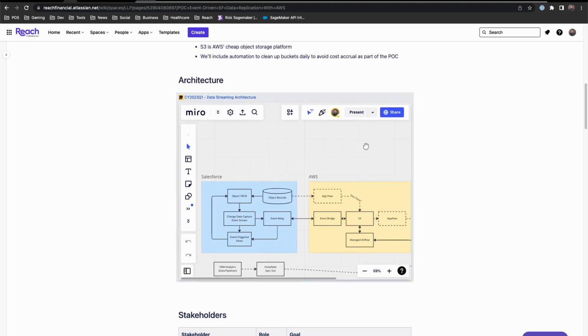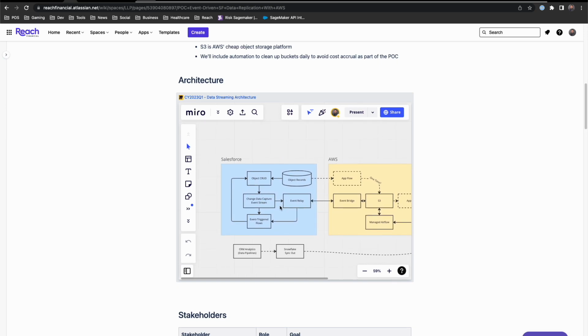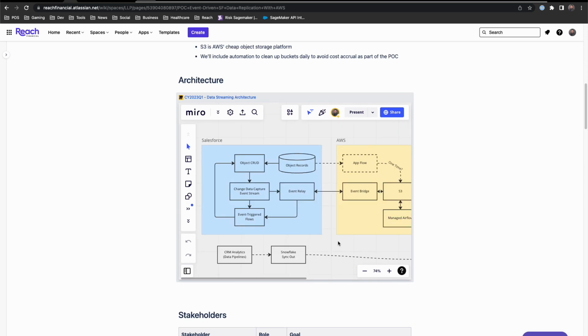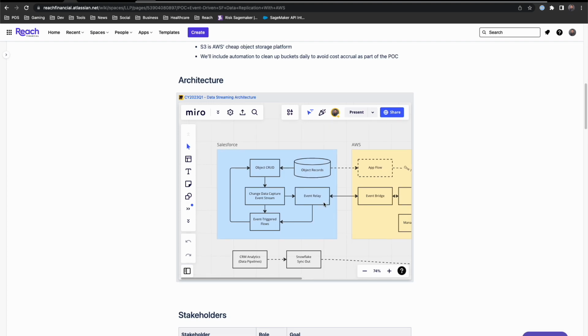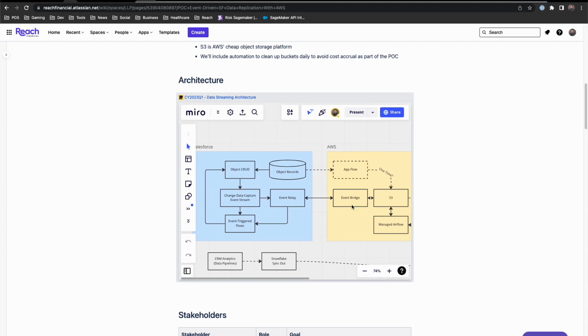But first things first, we need to start liquidating data in real time or as close to as we can from Salesforce to a data store that's a little bit more scalable and a little bit more capable of supporting mass transactionality, mass transformation, and more. So what we're leaning on is some new technology from Salesforce called EventRelay, which is a first-party integration between Salesforce event infrastructure and AWS's native event infrastructure, and in particular, the EventBridge service.